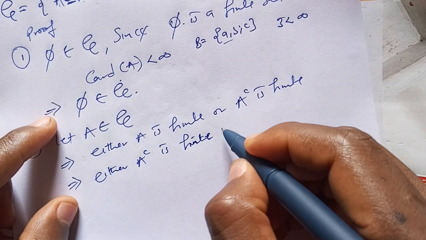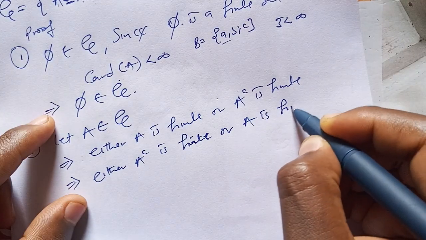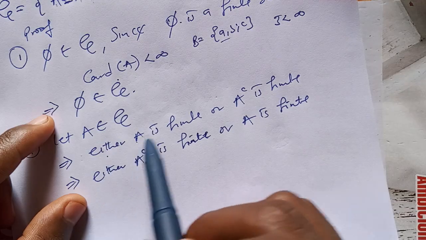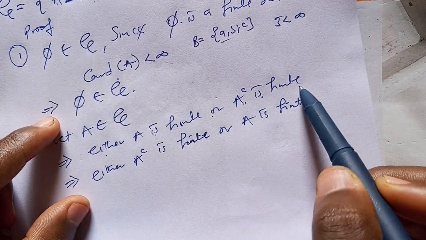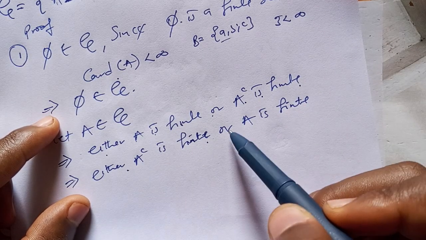Either A complement is finite or A is finite. It's just the same thing. So it's the same thing as saying either A complement is also finite or A is finite.